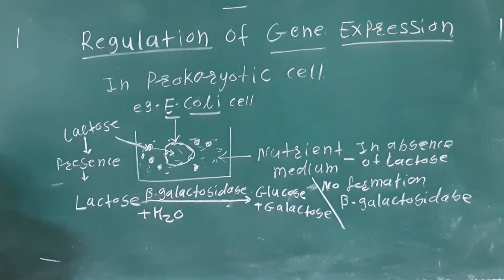So here beta galactosidase enzyme mainly synthesized due to the external environmental factor, so it is called the inducible enzyme.